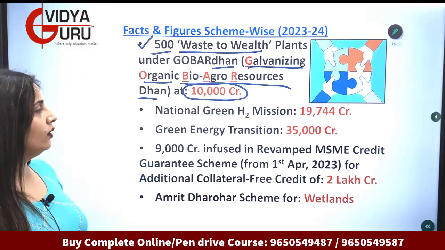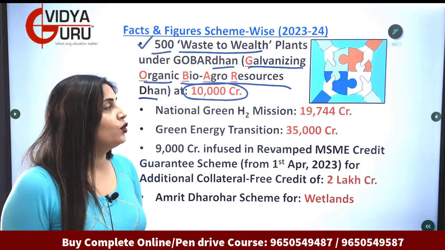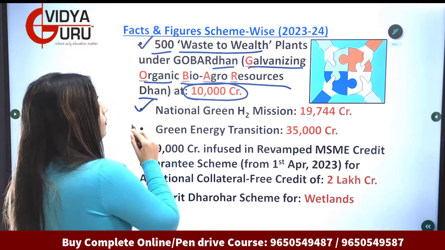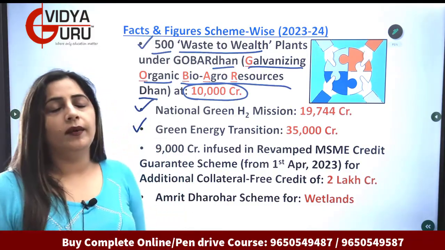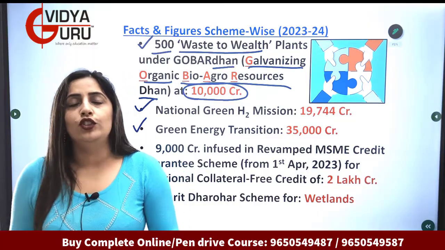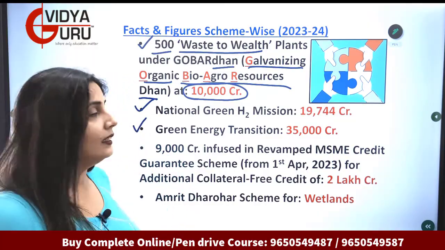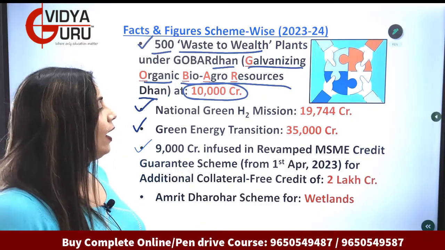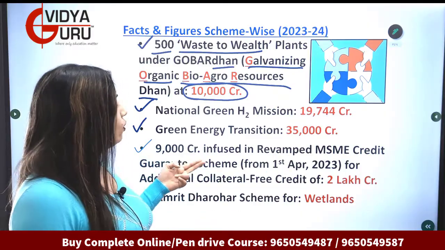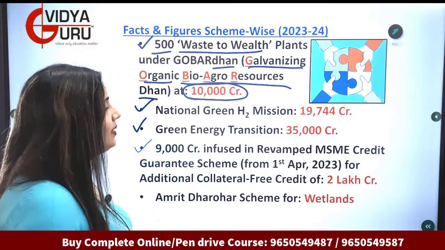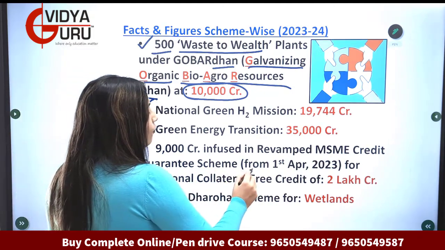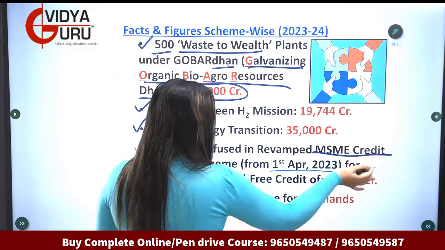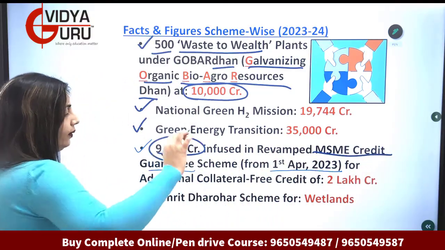National Green Hydrogen Mission, 19,744 crores allocation for the same. Green energy transition. Everybody wants that green energy. Everybody should shift to green energy. So green energy transition in 35,000 crores. 9,000 crores infused in revamped MSME credit guarantee scheme from 1st April 2023. MSME credit guarantee loan, 9,000 crores for it.